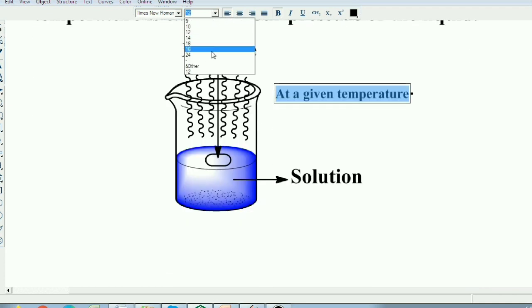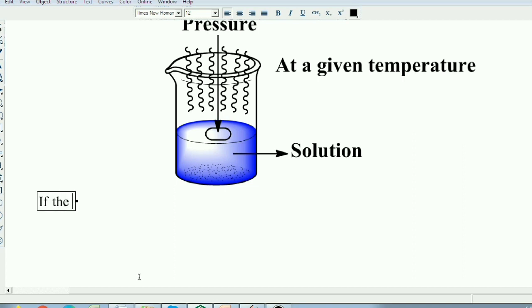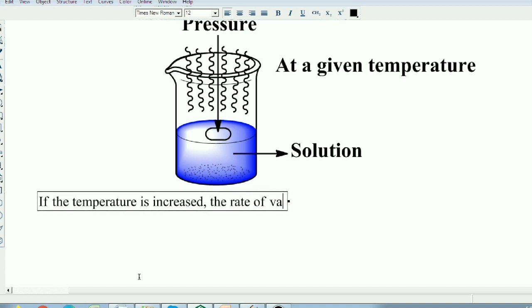Students, if you increase the temperature of the solution, the liquid is converted into vapor, so vaporization increases.